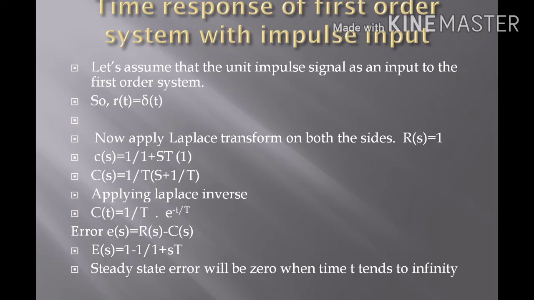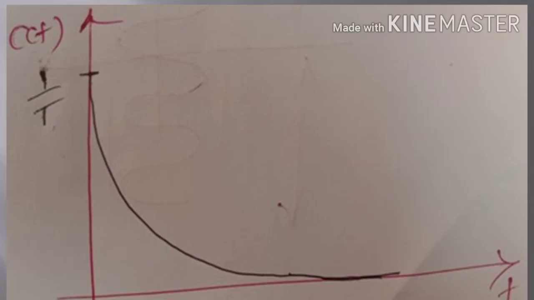This can be observed in a diagram. The waveform shows the output response for time t equals 0 to infinity. At t equals 0, exponential power 0 means it is 1 only, so initially at 0 time we get 1 by T as the magnitude. And when time t equals infinity, it becomes 0. This can be observed in the waveform of this impulse response.